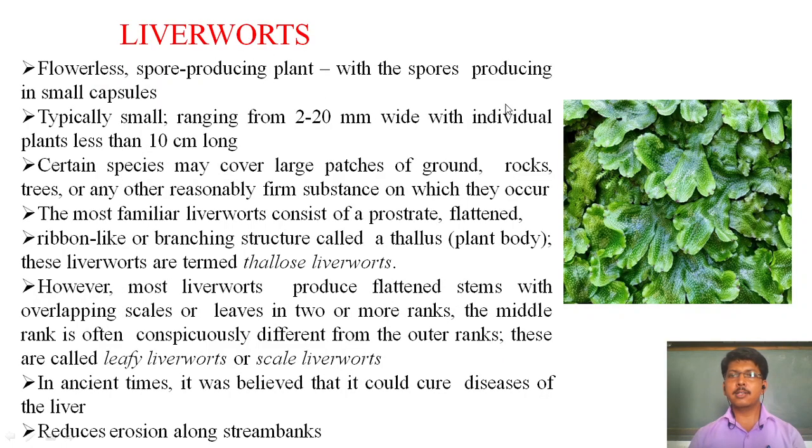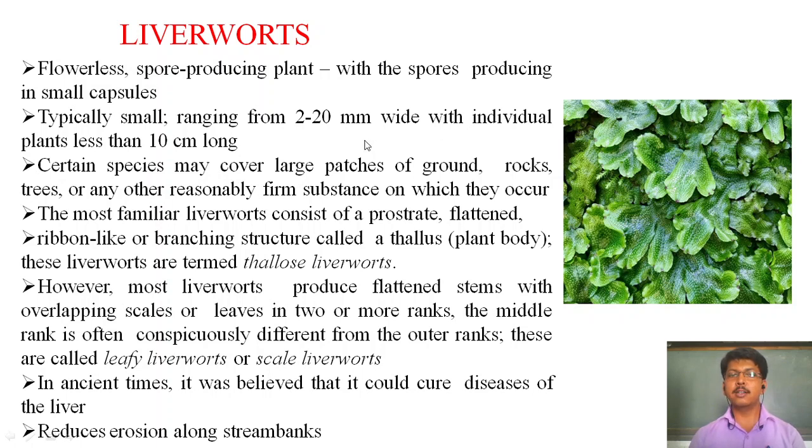Liverworts are the second class. They look like a liver lobe-like structure, and that's why they are called liverworts. They are flowerless, seedless plants. They form large patches on rocky surfaces, on soil, or on tree trunks also. Examples are Marchantia, Riccia and Plagiochasma, which are well-known liverworts.